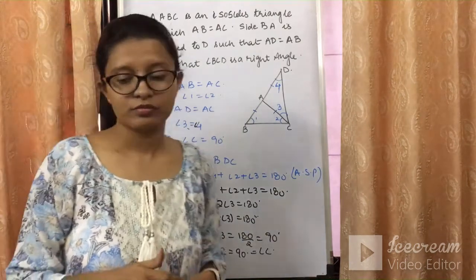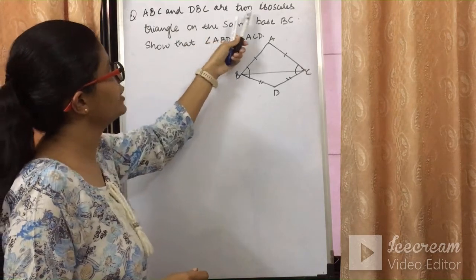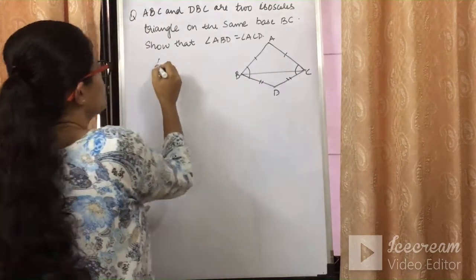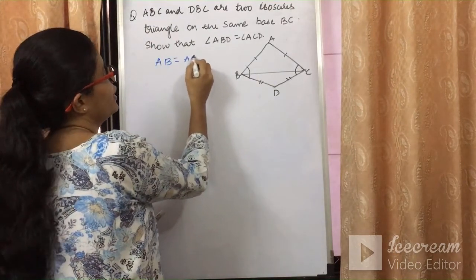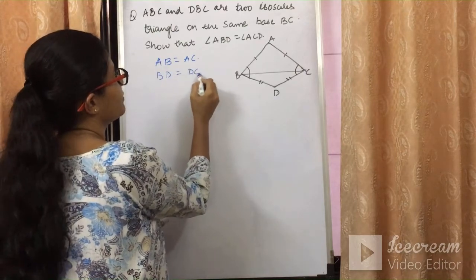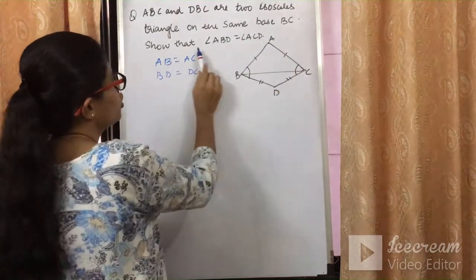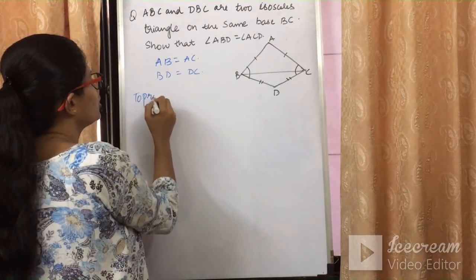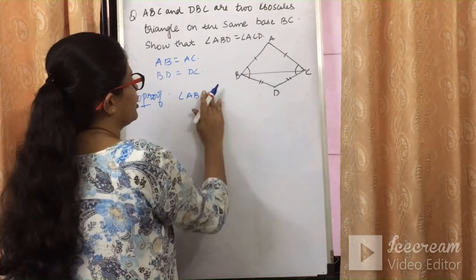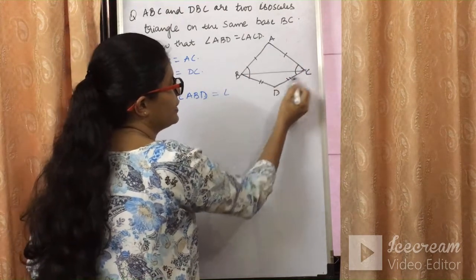Now let's have a look onto this question. Triangle ABC and triangle DBC are the two isosceles triangles. If they are isosceles triangles, it means AB is equal to AC. It is given in the question. And BD will be equal to DC, because both the triangles are isosceles triangles on the same base BC. What we need to prove in the question is angle ABD, this whole angle, is equal to angle ACD.